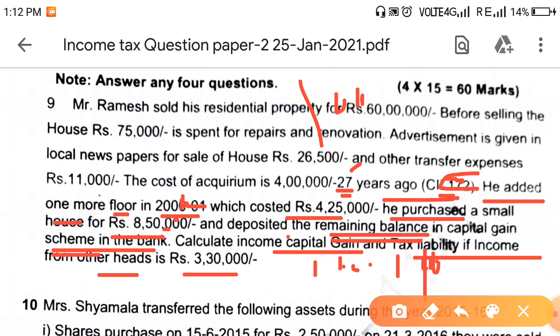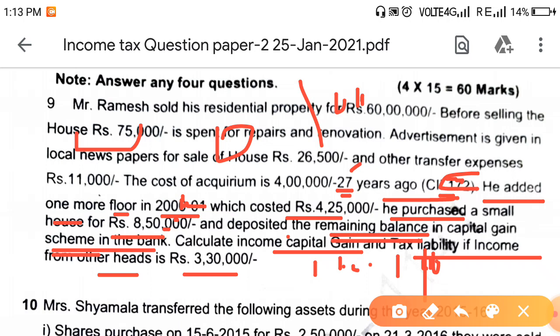So total capital gain is 20 lakhs. Out of that you have purchased 8,50,000 and deposited the remaining. That remaining out of 20 lakhs will be 11,50,000, and that 11,50,000 is also allowed as exemption. So when they say remaining balance in case of 54 and 54B, you will get the total amount of capital gain as exemption. Nothing is taxable capital gain. Taxable capital gain will become nil, zero, in this case. There is no tax on it.